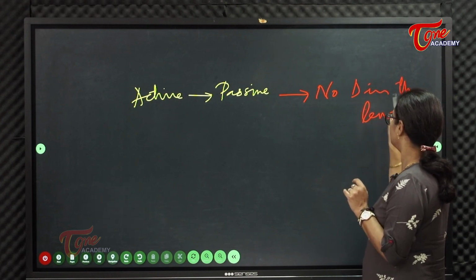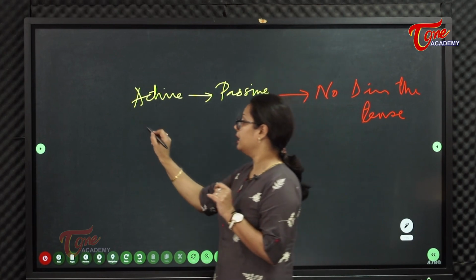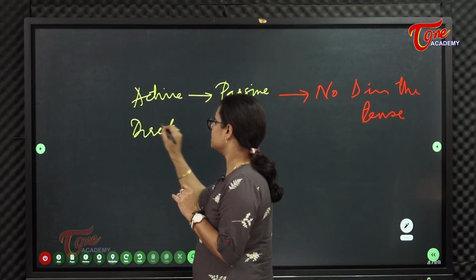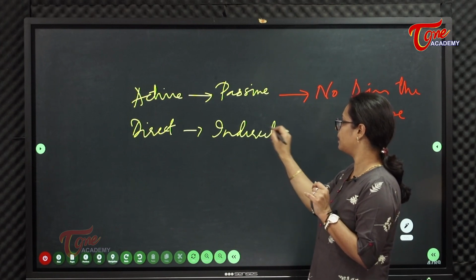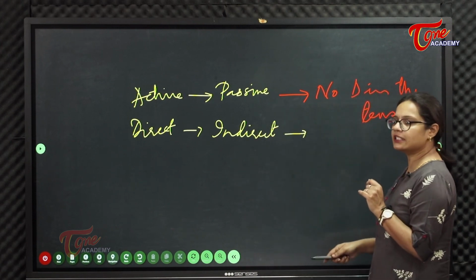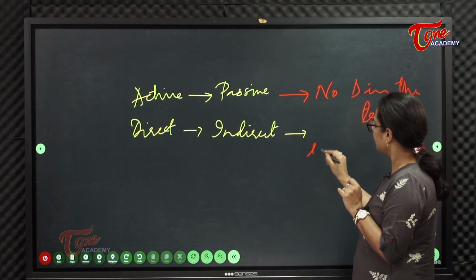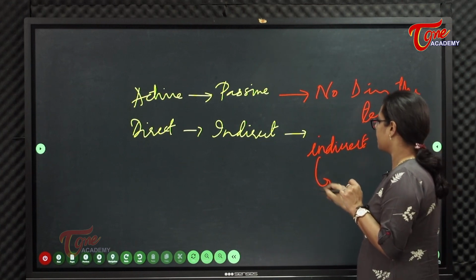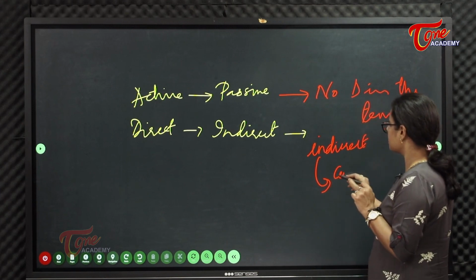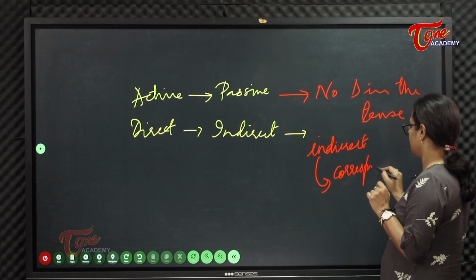Kani direct speech nunchi indirect speech ganaka manam marchinattaithe, for such sentences indirect speech lo direct speech yokka corresponding past tense.